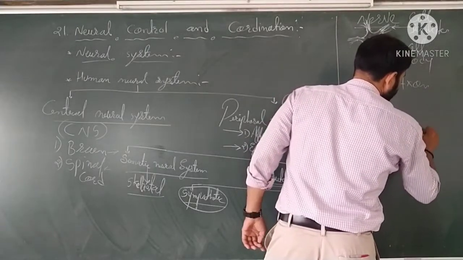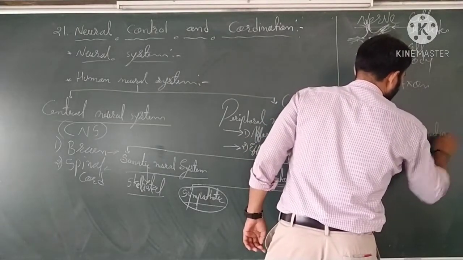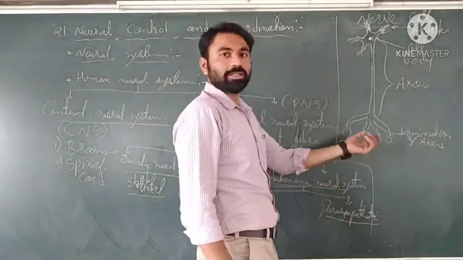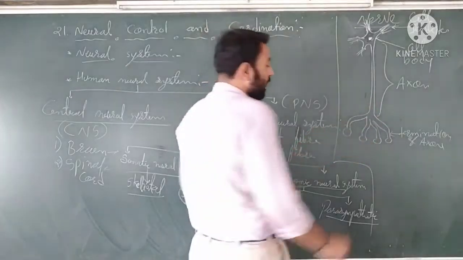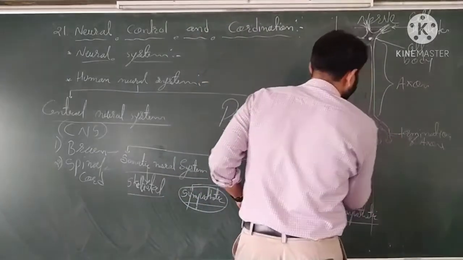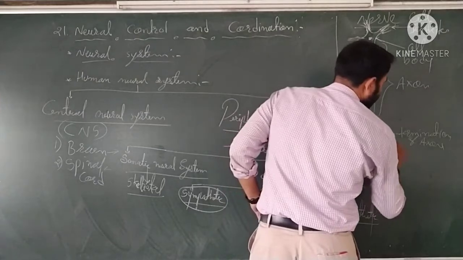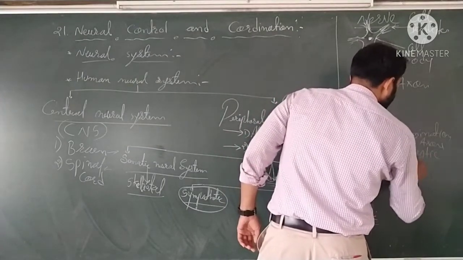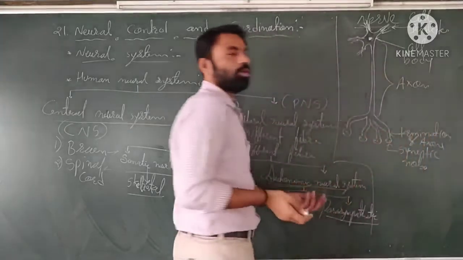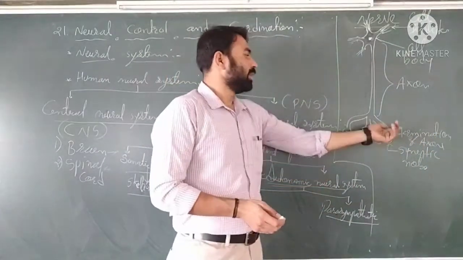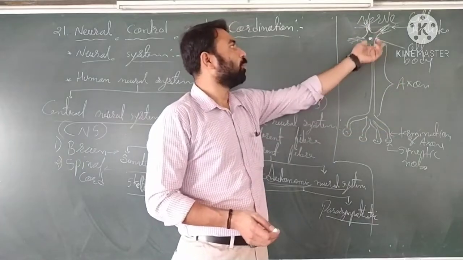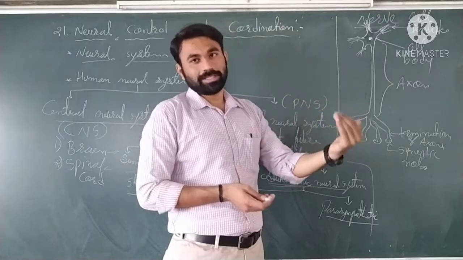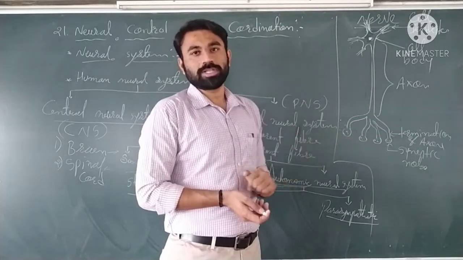The lower part is the termination of the axon or neuron, and this swollen part is known as the synaptic knob, or synaptic node, you can say. So synaptic node, termination of axon, cell body, and dendrites. These are the parts of a neuron. Neuron is also known as nerve cell. You can say neuron or nerve cells.